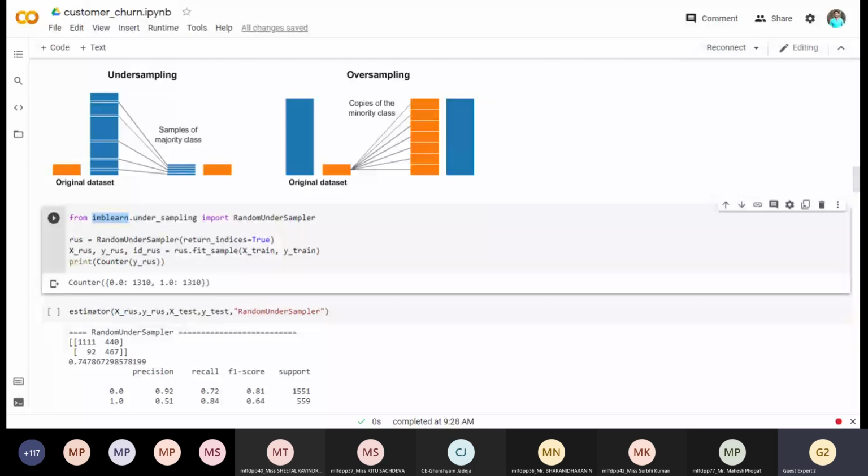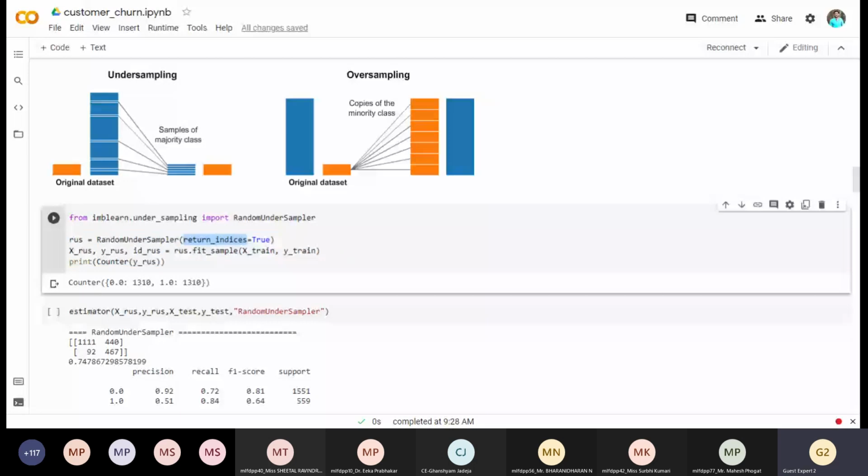Again, the syntax, as I said, is very easy when you use a library. The syntax says random undersampler with return indices true. Because it is random undersampling, it is going to remove a number of records. With the help of this parameter, you can also know which records are removed. So this parameter returns the indices of the removed records.